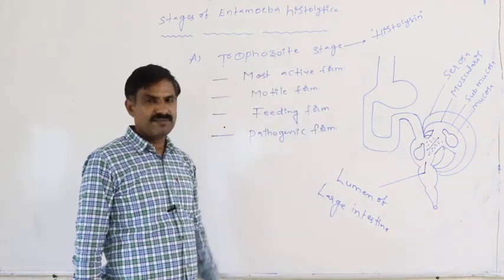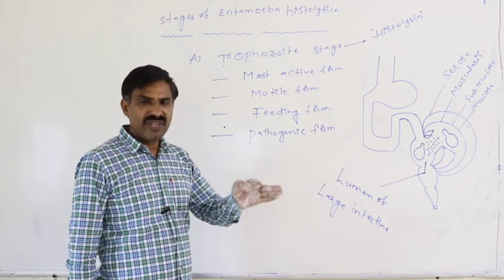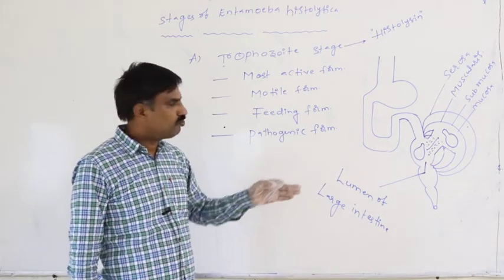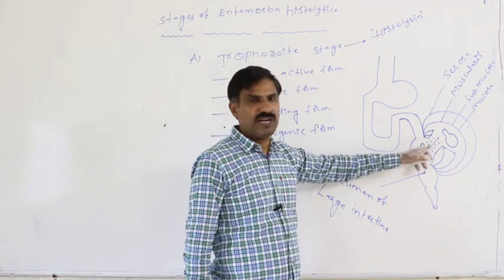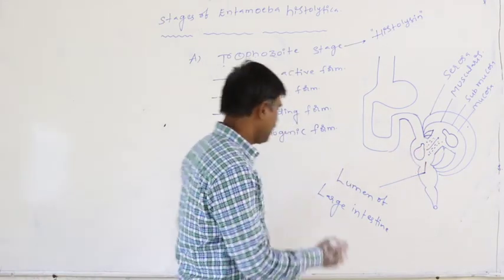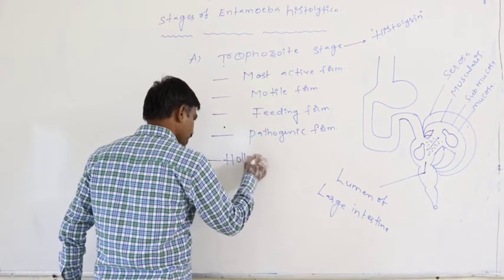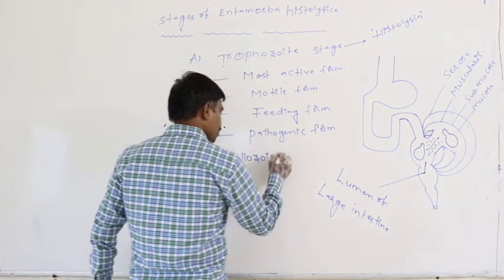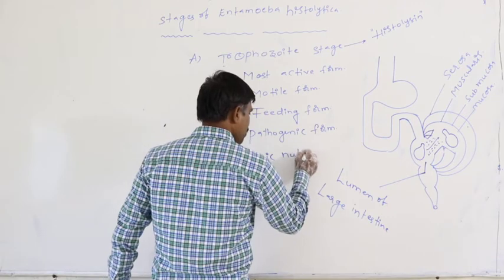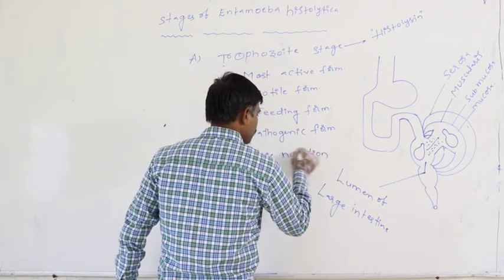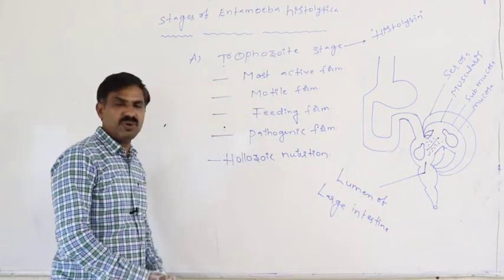In this case, the mode of ingestion of blood by the trophozoite is said to be holozoic nutrition. What is the meaning of holozoic nutrition?